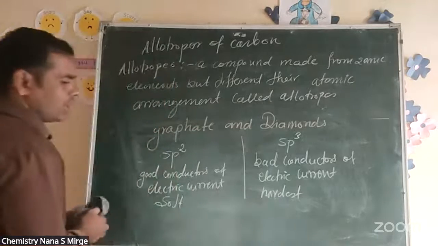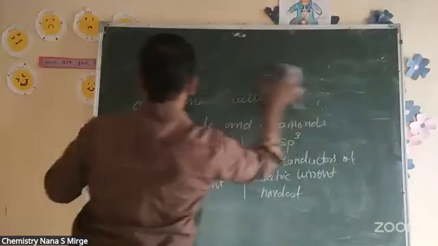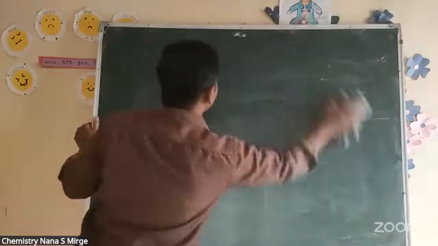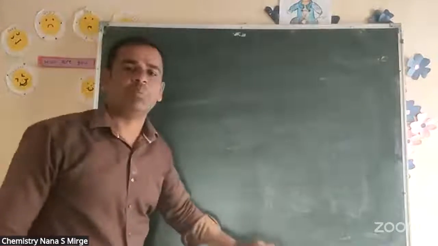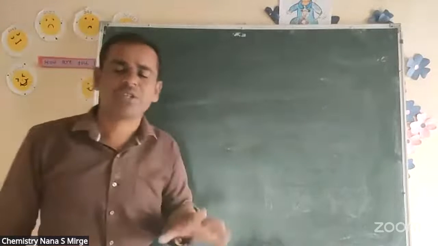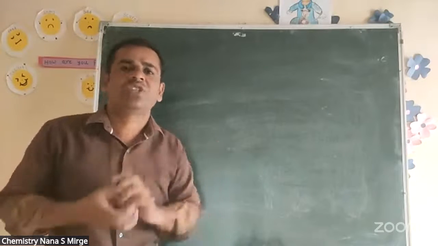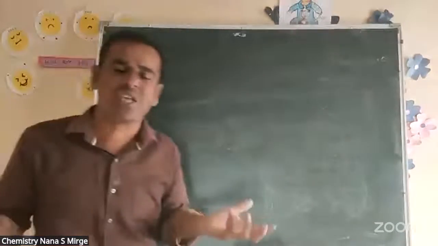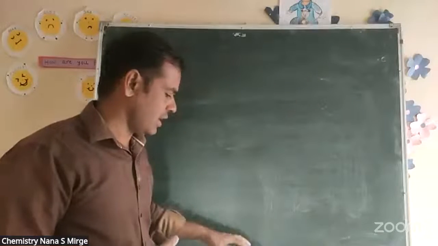So another one is C16 and different types of allotropes of carbon. There are a number of allotropes of carbon, but you understood, or you remember, what is the basic difference between allotropes. The basic definition of allotropes is the same element having different structural forms. Structure uska alag hai. Elements are same. They have a difference in their structure. So it is allotropes.